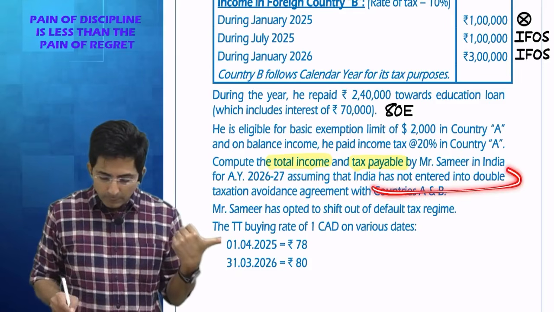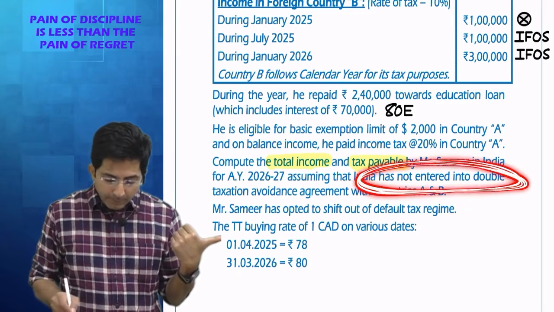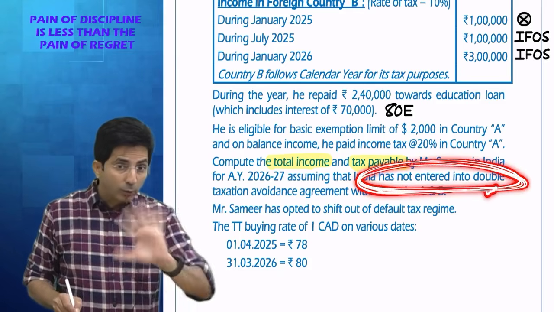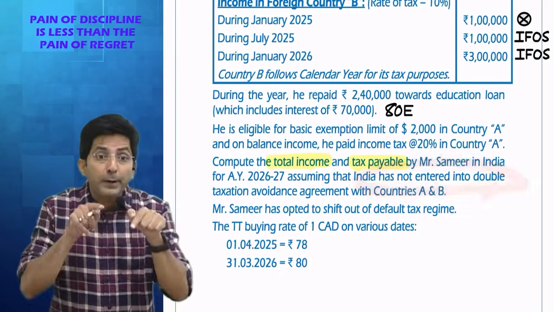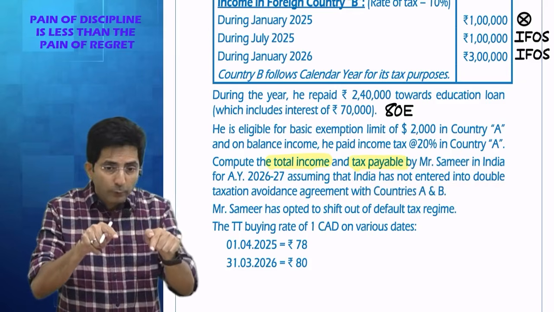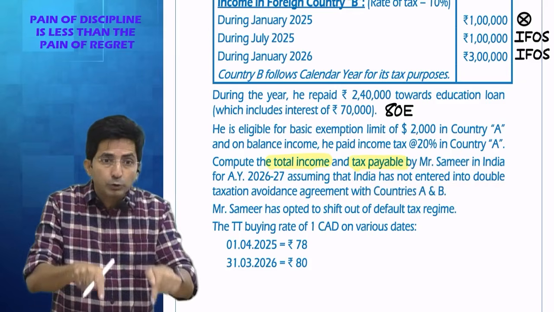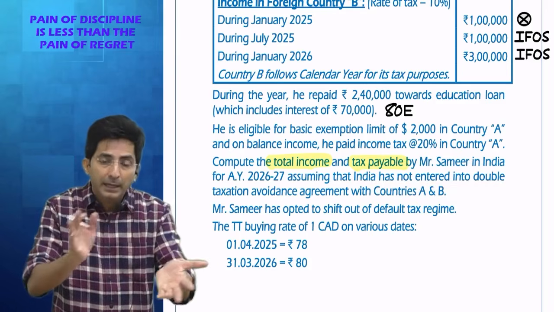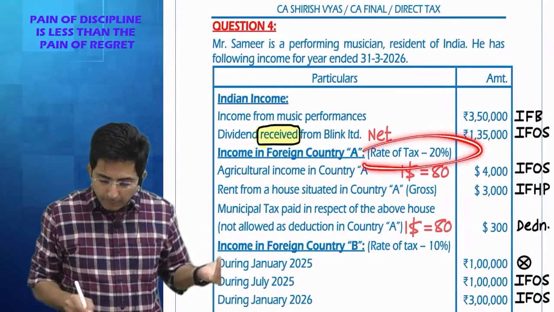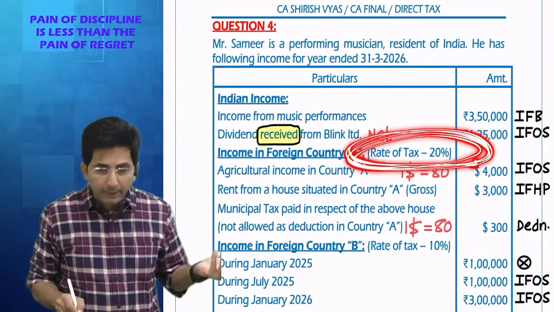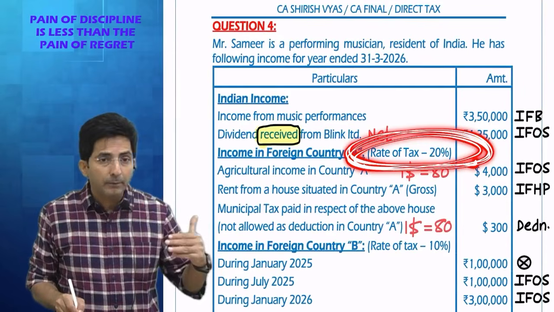And anyways, in this question, we don't have data. And in questions where there is no data, what is the formula? Average Indian rate, average foreign rate. When you find average foreign rate and you see there are multiple rates, importance of average will come. Earlier we felt that in country A there is only one rate, 20, but that was deceptive.